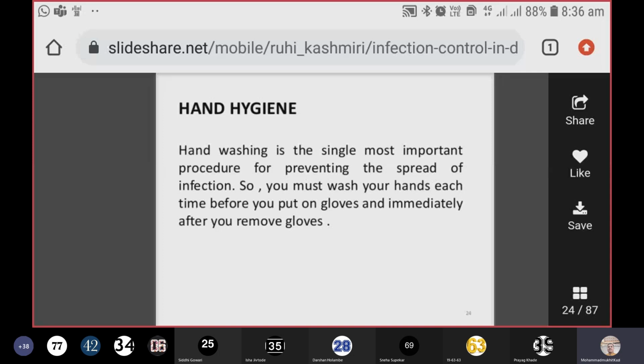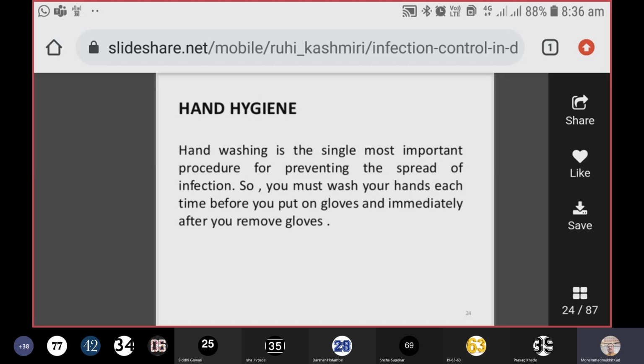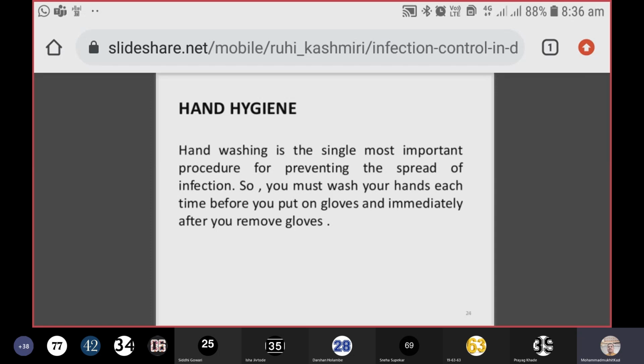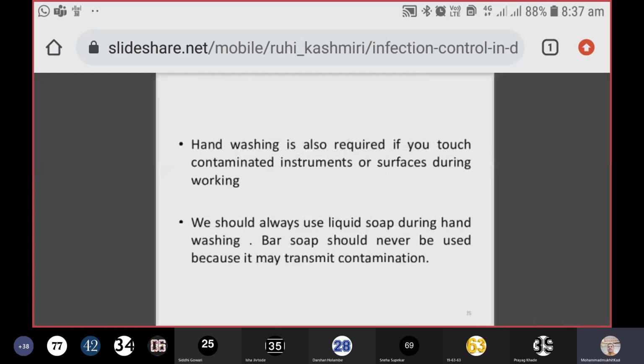You are handling the chairs, so we never know where these droplet nuclei have settled down, and you are contaminating your hands, and ultimately you are covering your face or touching your face, nose, mouth with your bare hand, and then those can be a source of infection. So what is important? Whenever you are working with the patient, either you wear the gloves or you wash your hands between the patients. And I will explain these procedures in detail in the practical